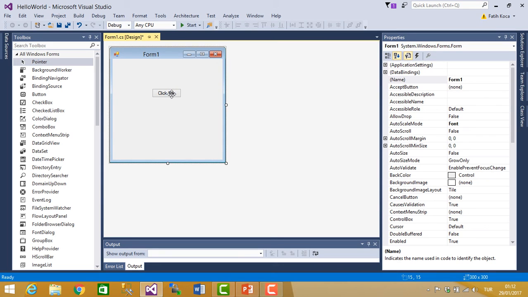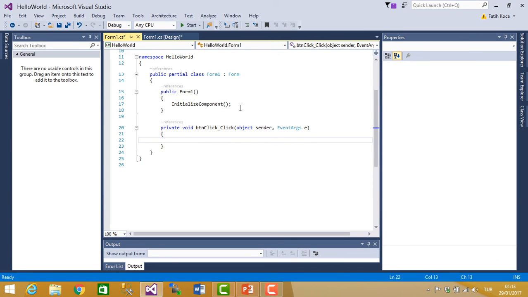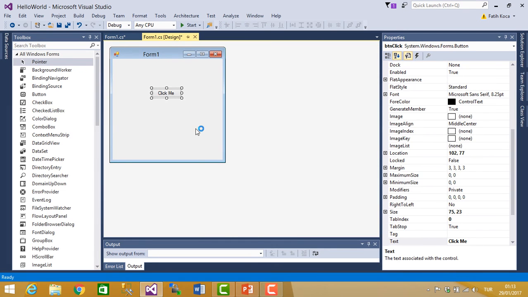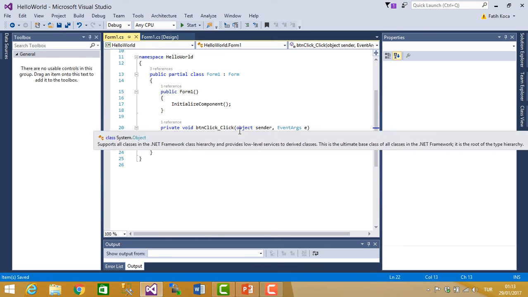And we have the reaction of the button. We need the reaction when we click me. This page is the code behind. This page is the front. And we need to see the star. This means this page isn't saved. And now that it's saved, this star is gone.